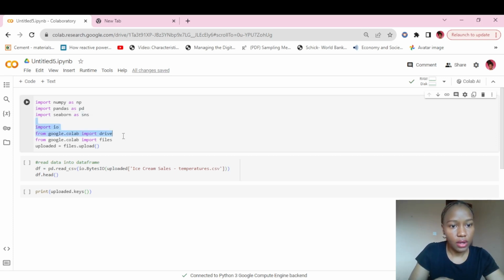This code over here basically just helps us to import this data into Colab. You don't have to worry about that. You don't have to cram this into your head. Oh, I forgot to mention that when we have import numpy as np, np is just an alias, an abbreviation for numpy. np, pd, and sns are best practice names which have been given to these libraries so that they can be understood by anyone who comes to your code to read through it.